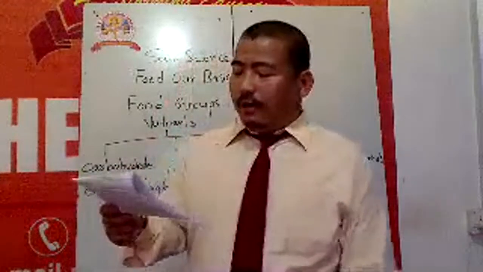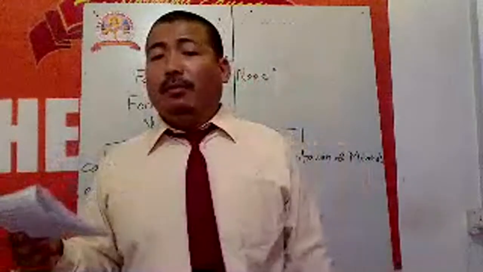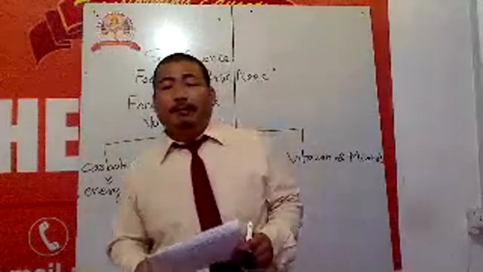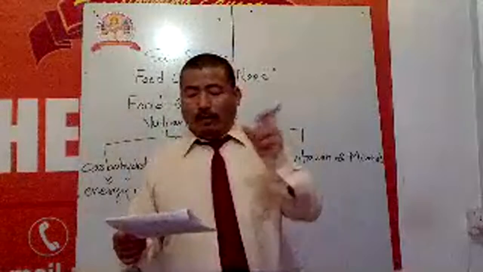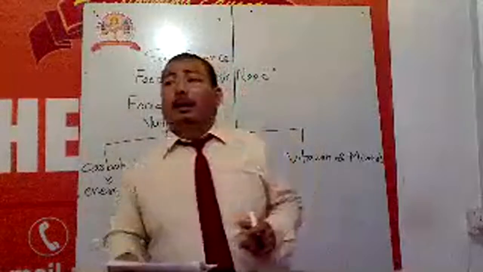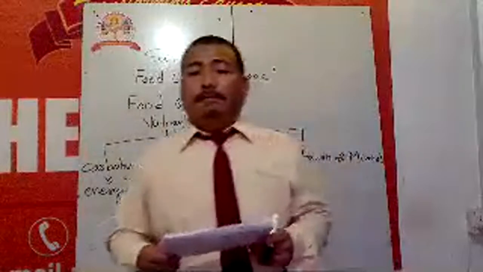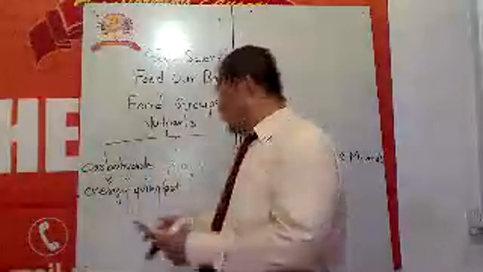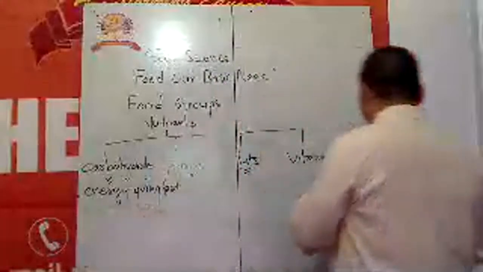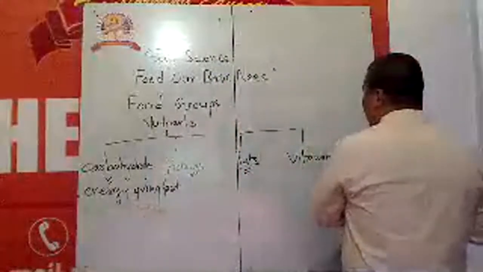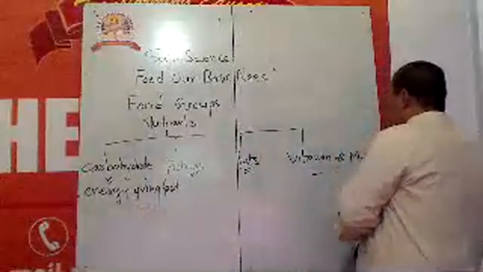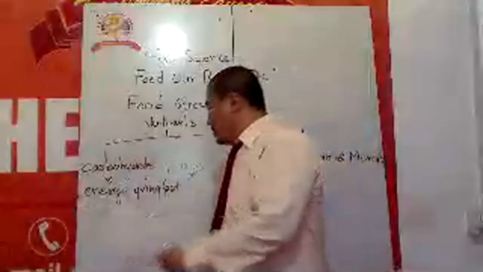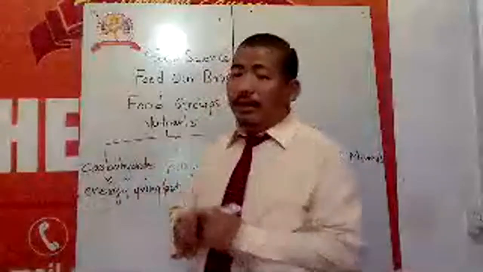And these fats we get mostly from oily things, just like nuts, peanuts, and from oil, and from ghee. These are the foods that contain lots of fat. And the last nutrients are vitamins and minerals. Vitamins and minerals are useful.